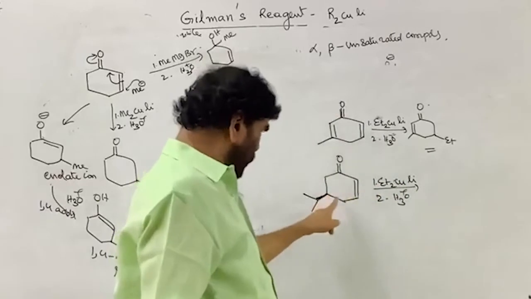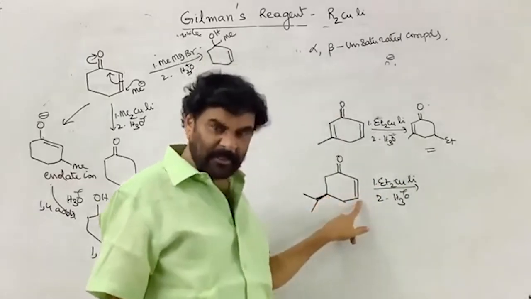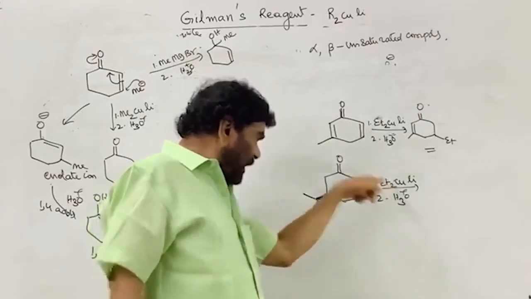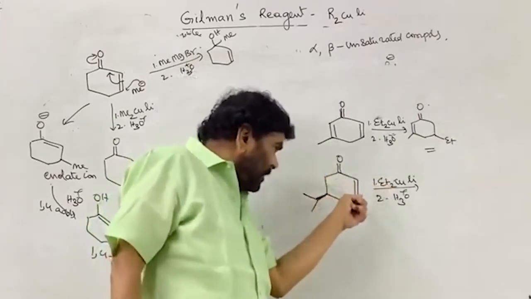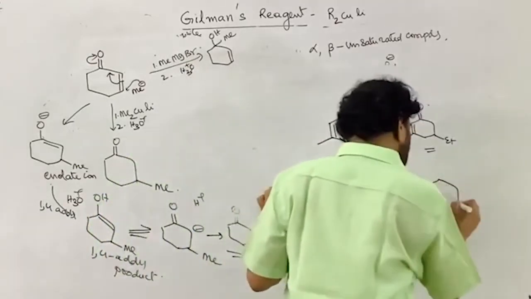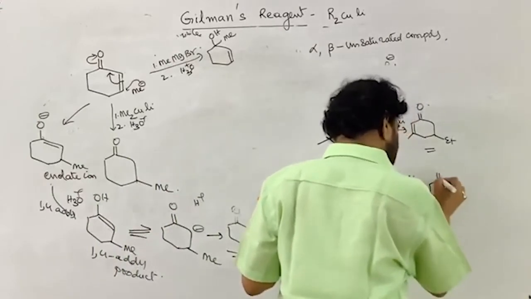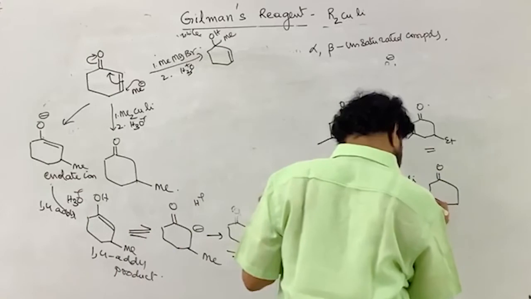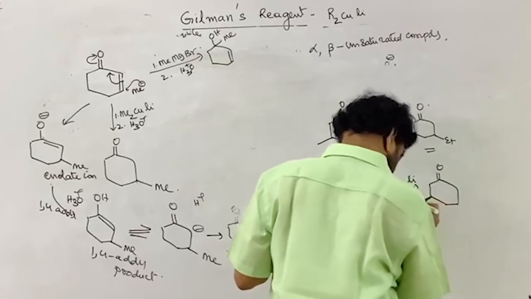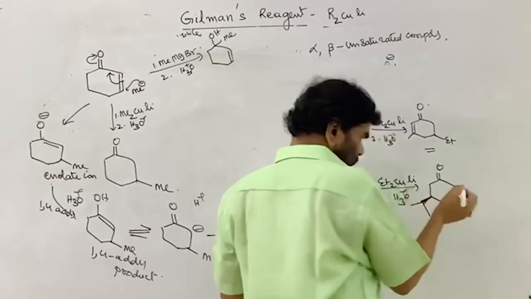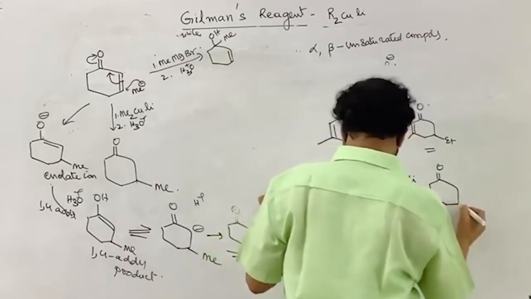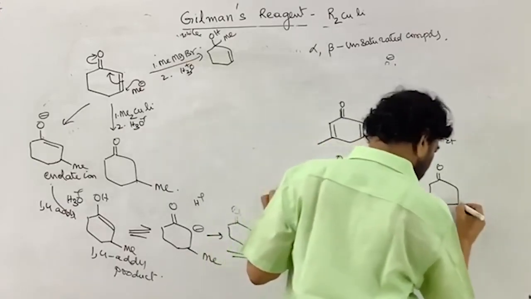Then the stereochemistry comes into the picture. This is above the plane. If the ethyl comes from above the plane, the product is this one. It can be above the plane or below the plane. But now it comes from below the plane.